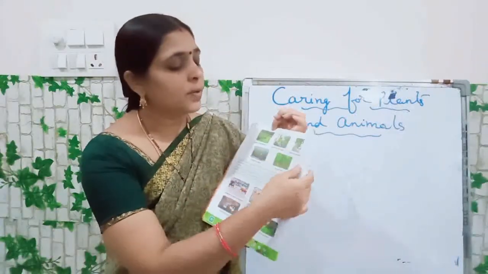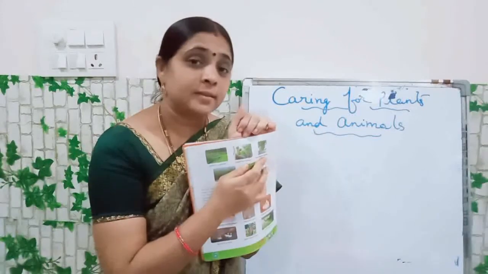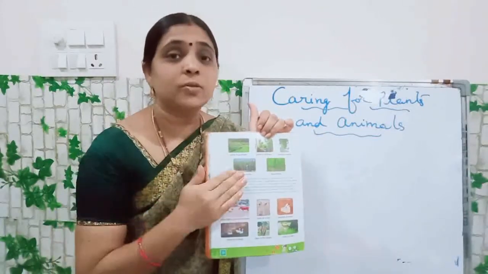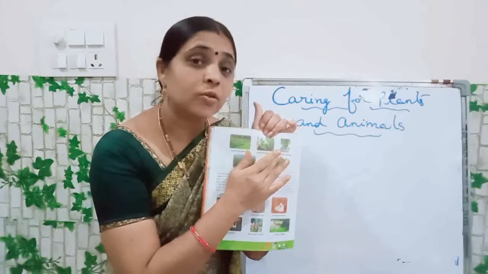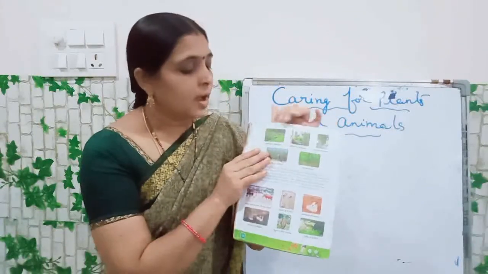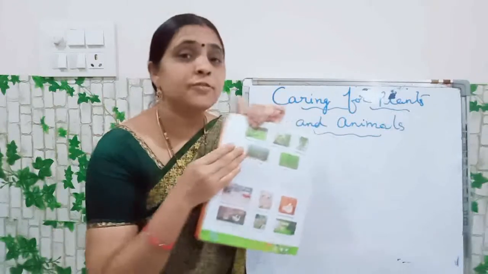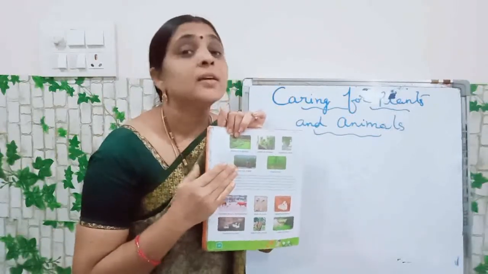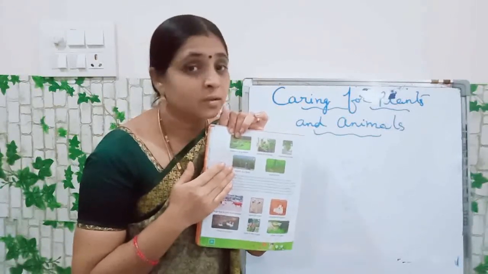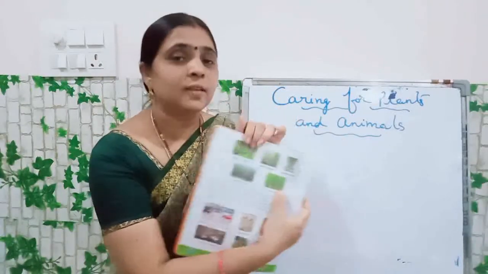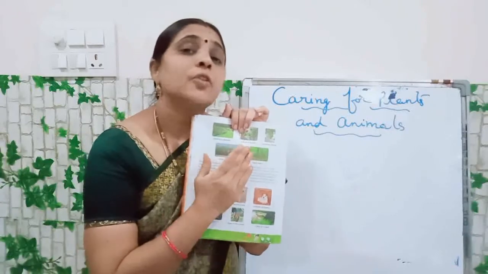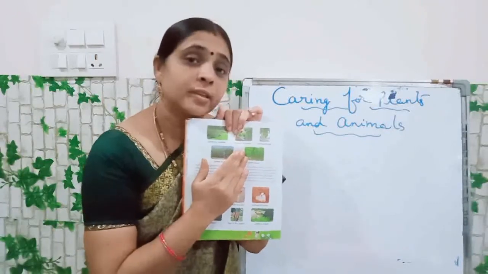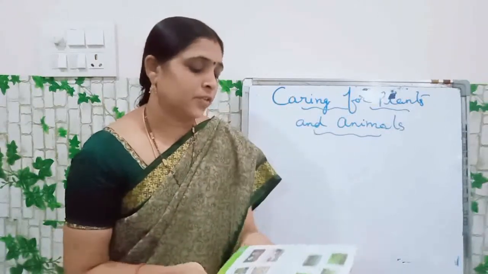And this one, roadside plants. Yes, while we are walking on the roads, we are seeing many types of plants. This is roadside plants. And what is this? Plants in a field. In fields, plants will be grown like this. And next, this one is forest. Forest trees. In the forest there will be tall trees. Understood?